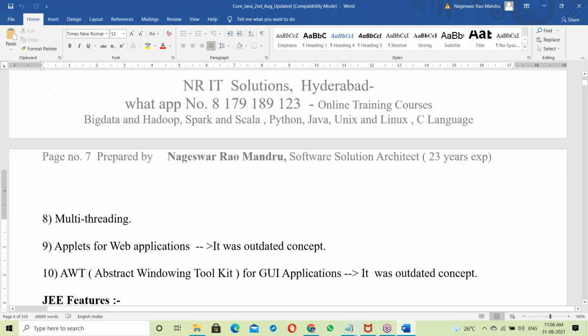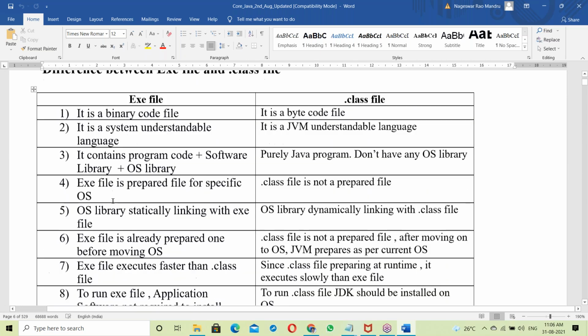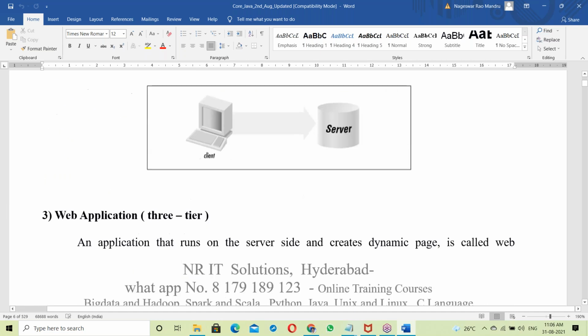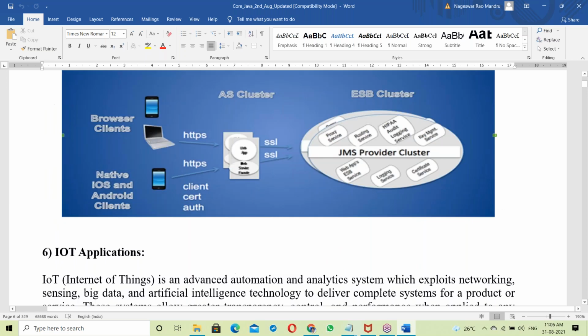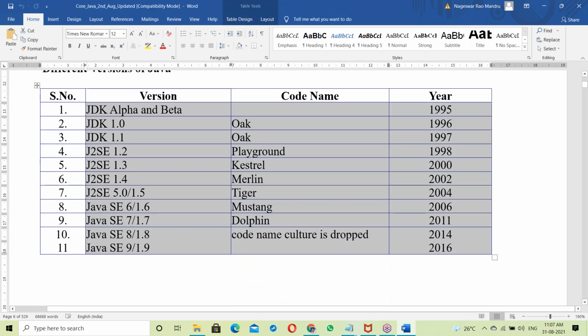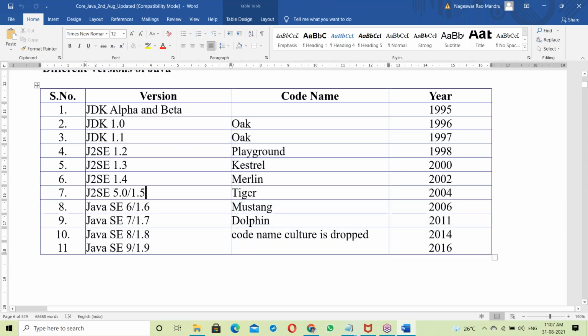It's here in the document. Next, version-wise features are also prepared in the document: the different versions and releases of Java. That version history is prepared, with version-wise features at the end of the document.